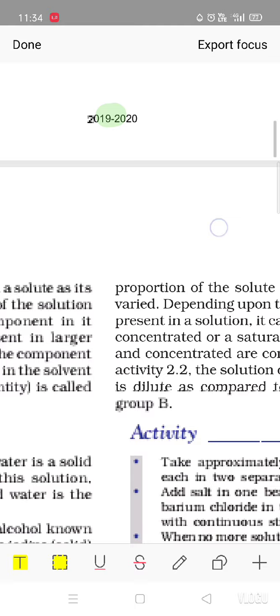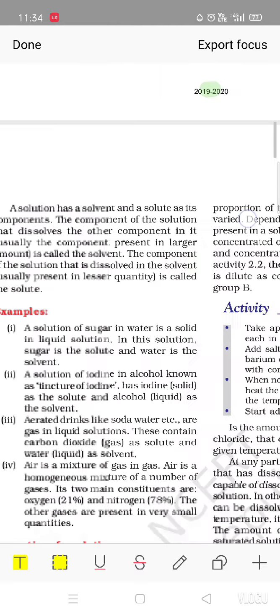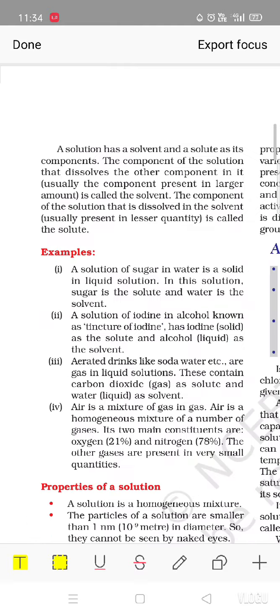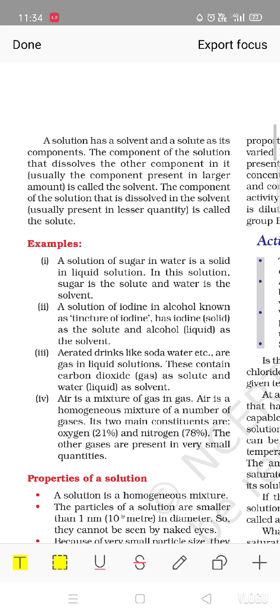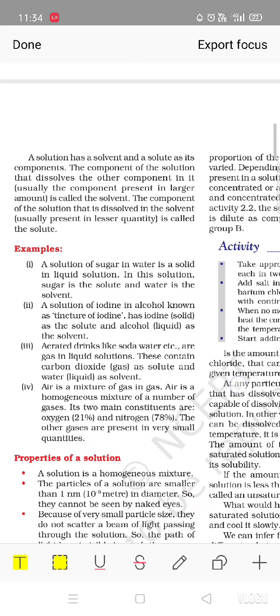Alloy, that is a solid, also known as a solid solution. Gaseous solutions can be there, that is air. In a solution there is homogeneity at the particle level. All this is a kind of homogeneous mixture.